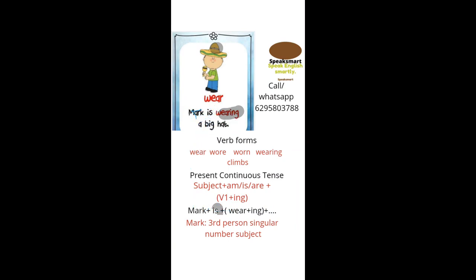In this tense, what we are learning is that there will be the subject, and with the subject am is are, and then verb plus ing. The person here, Mark, is wearing a big hat. Mark is the subject, is is the auxiliary verb, plus ing, wearing a big hat.